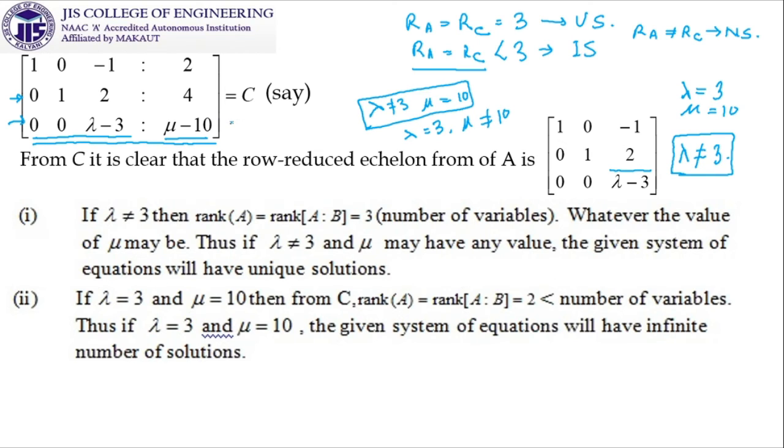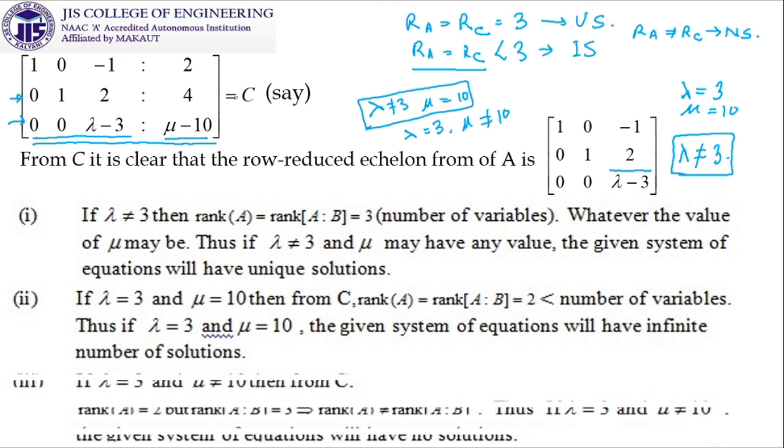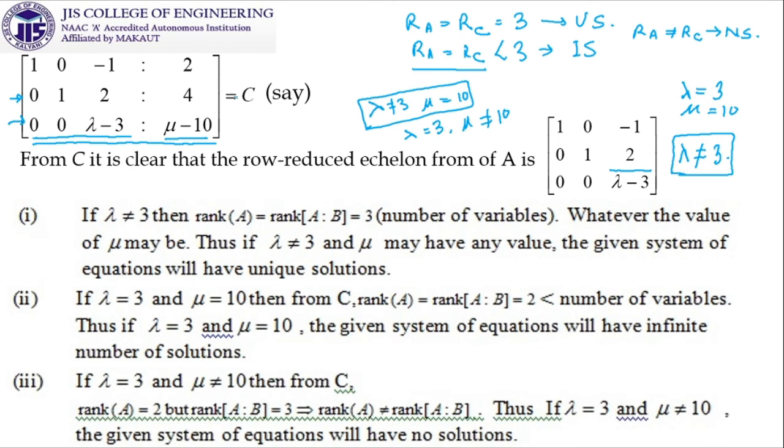So the rank of the augmented matrix will become 3, which is not the same as the rank of the coefficient matrix, and automatically it will give you the conclusion that the ranks are different, that they are not consistent. So if lambda equal to 3 and mu is not equal to 10, then the ranks are different. So obviously the given system of equations will have no solution.